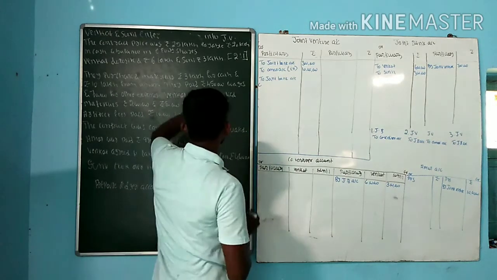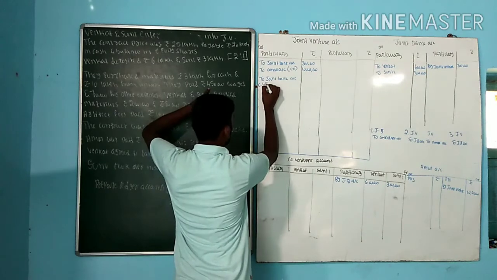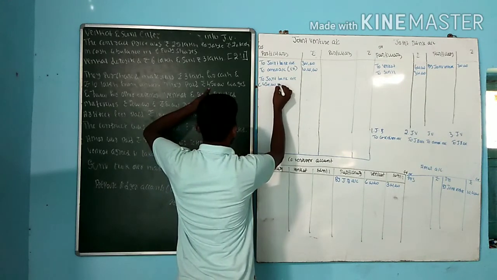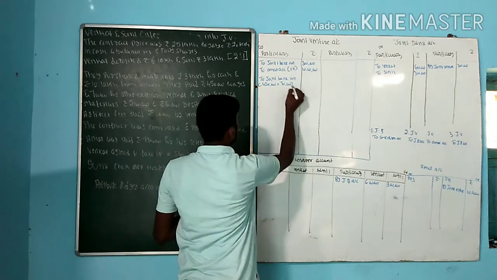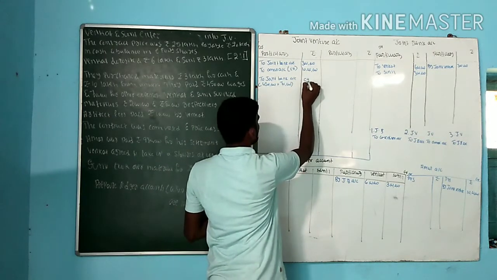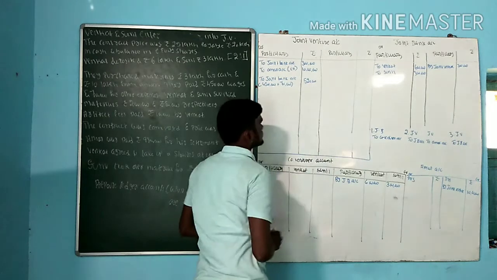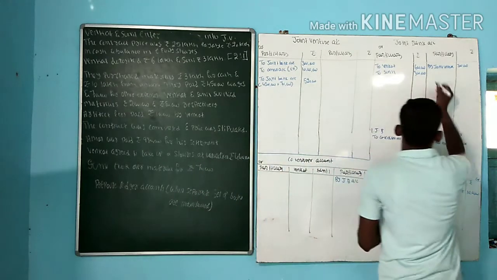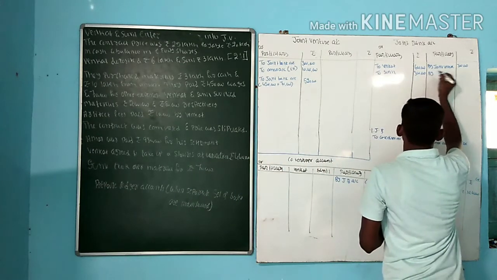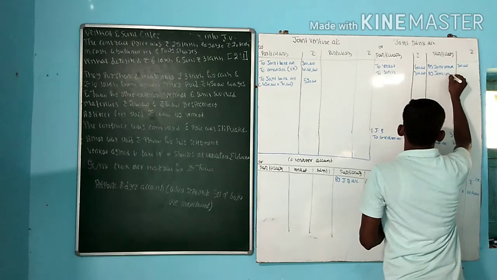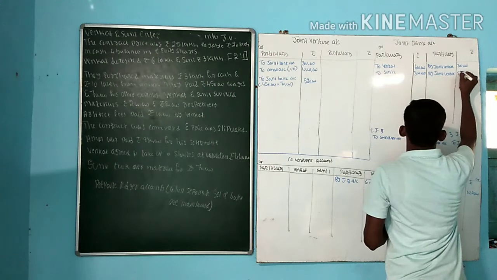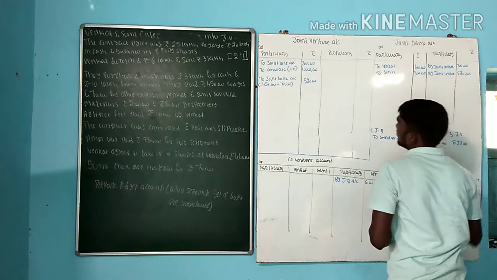So what is the value? One is 4,50,000 and the other is 70,000, that is 5 lakh 20,000. Opposite, that is by joint venture, same 5 lakh 20,000.